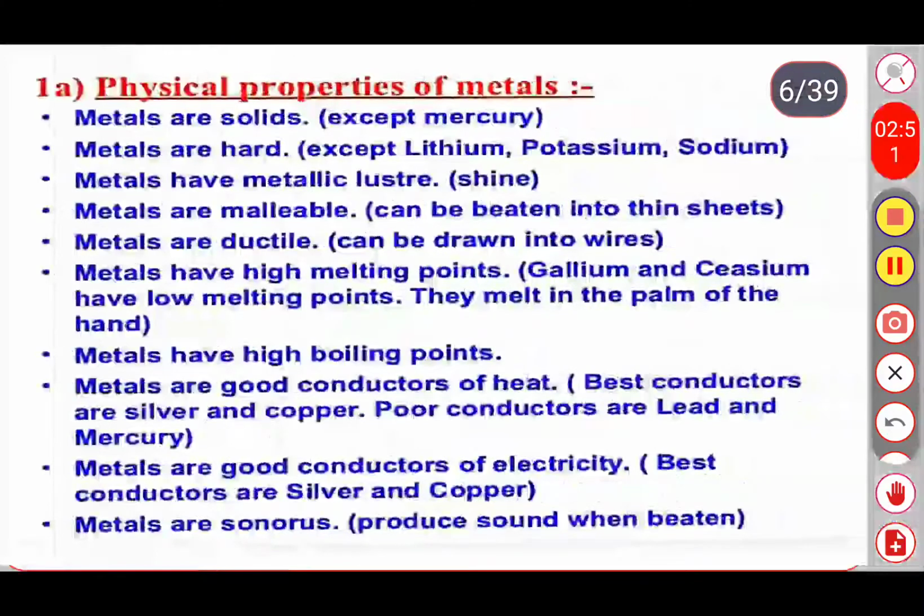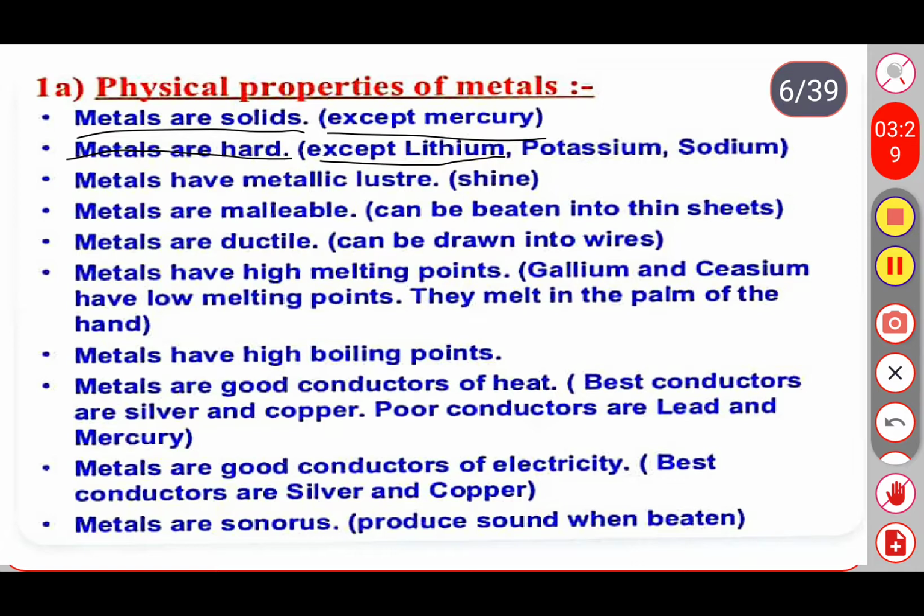Okay, so the next concept is the physical properties of metals. These were already discussed in the first session. So just see the physical properties of metals. The first one is metals are solid in nature. Most of the metals, what we have in the alkali and alkaline earth metals, are solid in nature except mercury. Mercury is liquid at room temperature. And second one is metals are hard in nature.